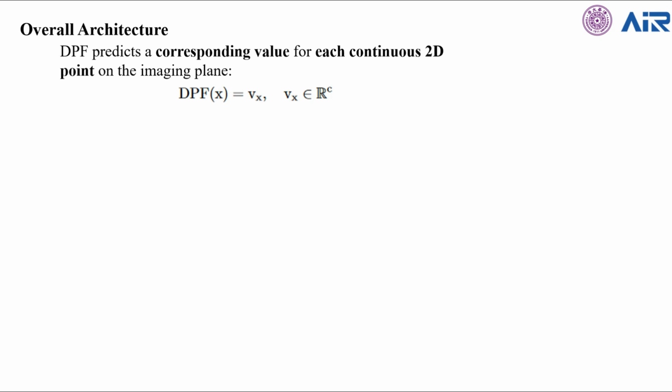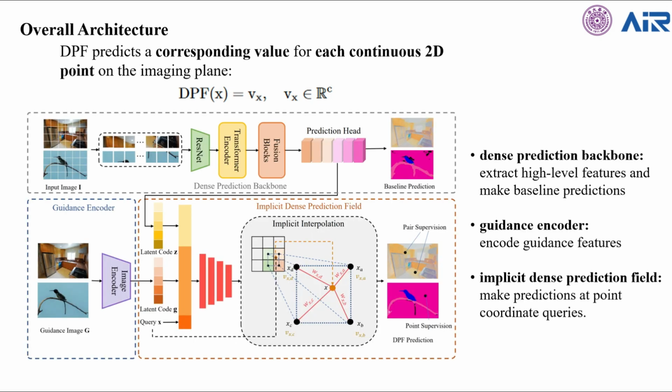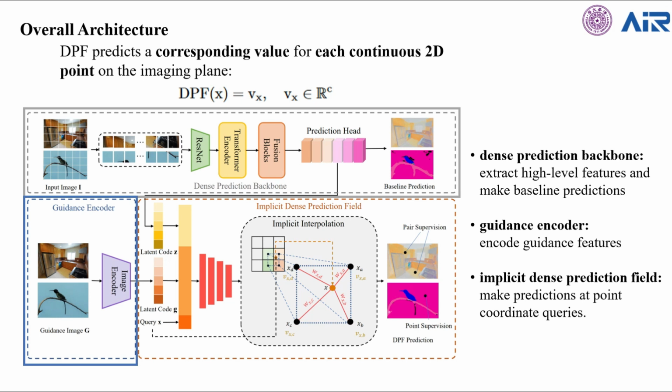The overall network architecture is as follows. DPF is composed of three parts: a dense prediction backbone to extract high-level features and make baseline predictions, a guidance encoder to encode guidance features, and an implicit dense prediction field to make predictions at point coordinate queries. The paradigm can be applied on top of any plug-and-play dense prediction models. In practice, we choose a CNN-based network Fast FCN and a ViT-based network DPT as the backbones.